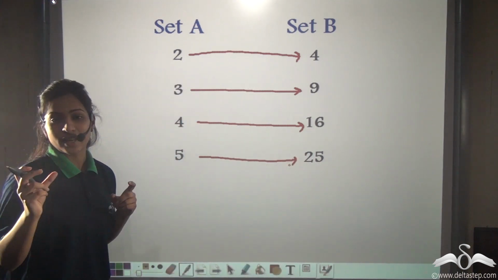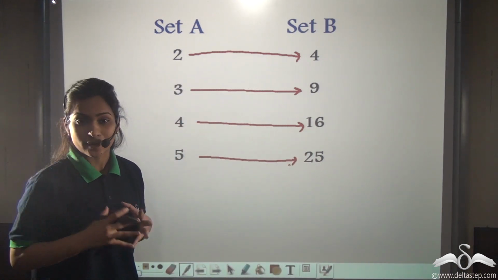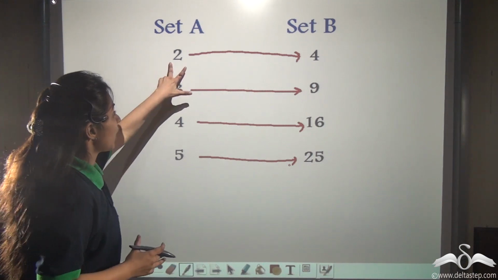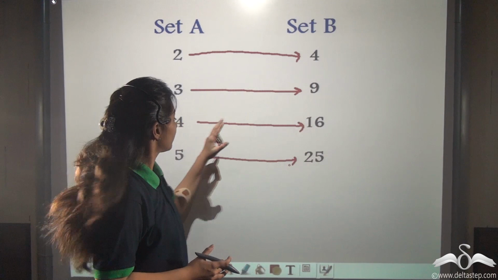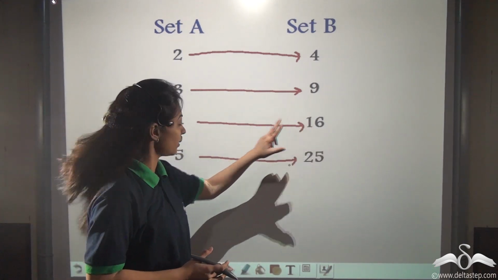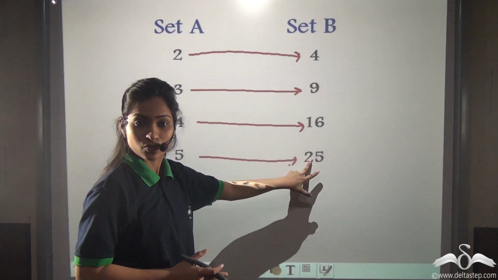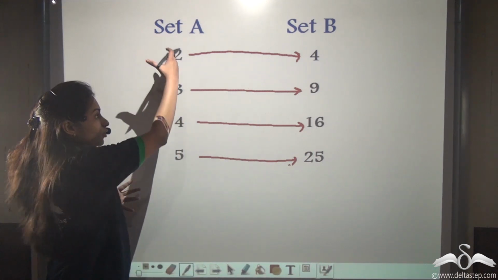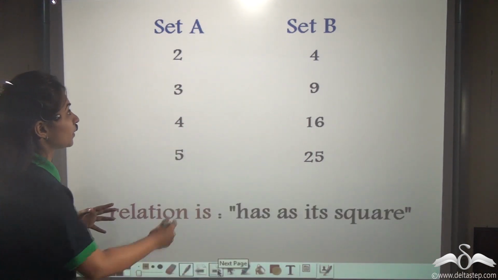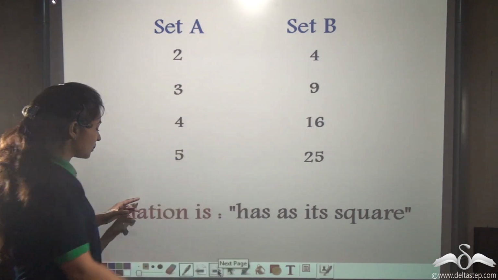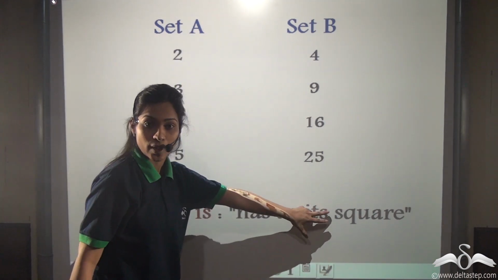So if I take the relation is has its square. So if I say 2 has 4 as its square, 3 has 9 as its square, 4 has 16 as its square, and 5 has 25 as its square. So this relation is going fine with all the numbers. So I can say that the relation between set A and set B is has as its square.